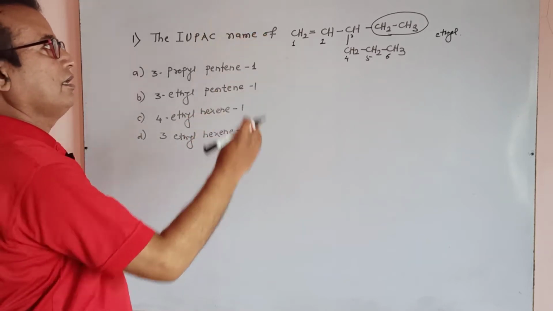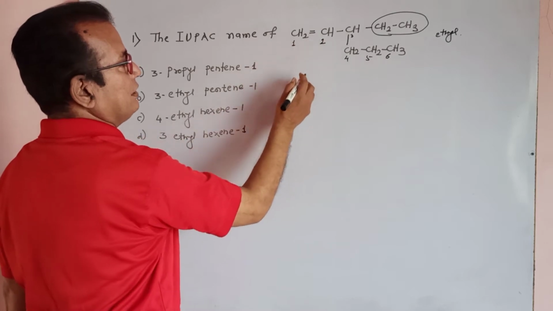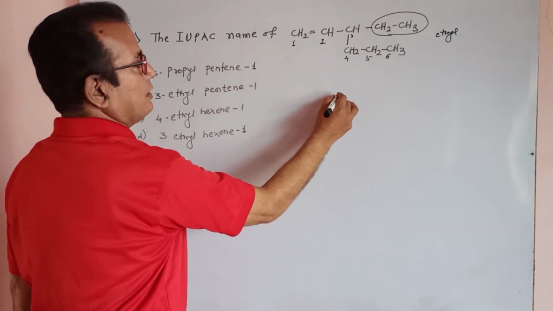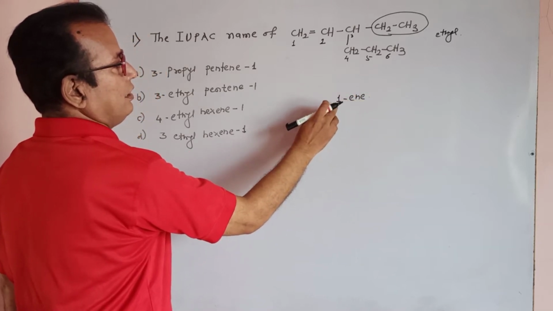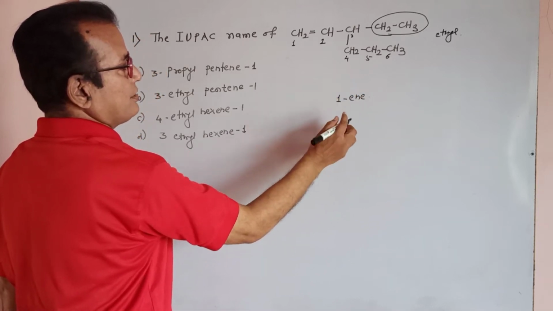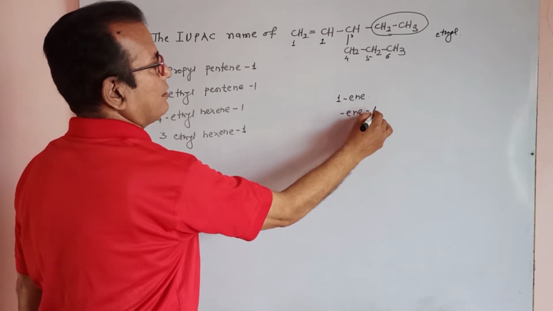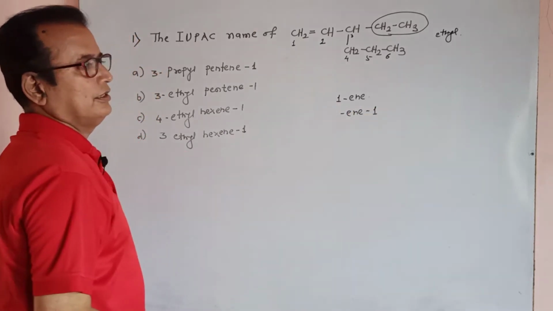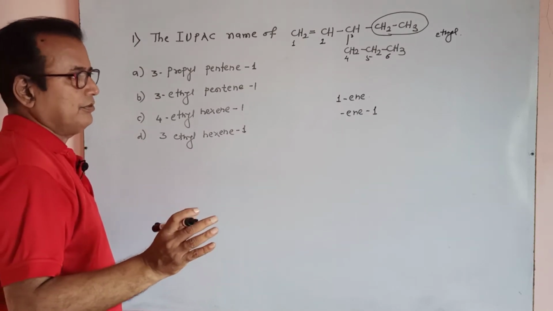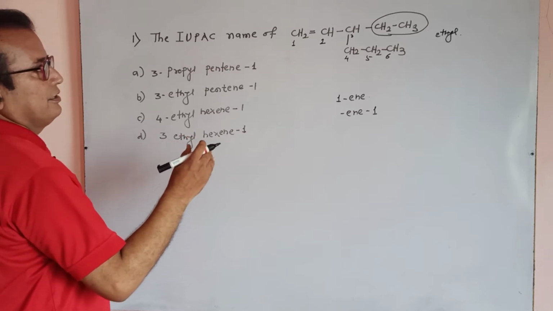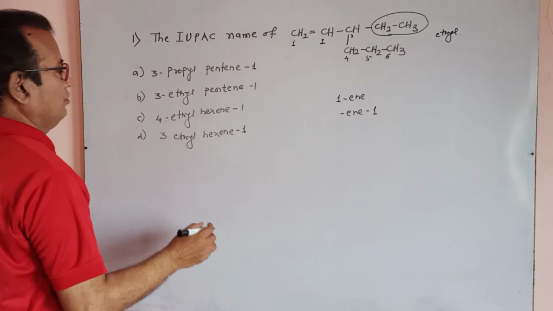Ethyl is on the third carbon, and 1-ene. It is also written as 1-ene. At the first and second carbon, a double bond is there, or in the new method, ene 1. And at the third position, there is an ethyl group.